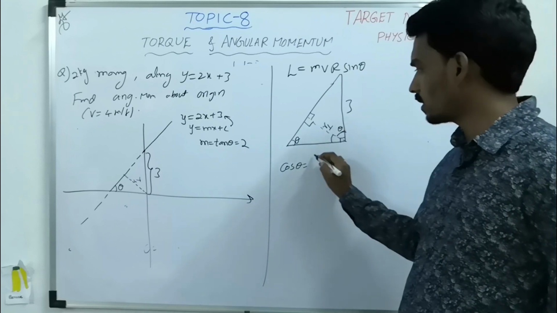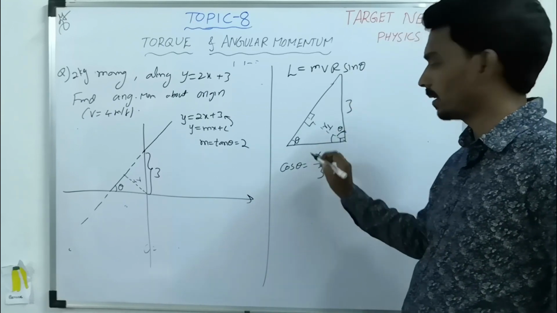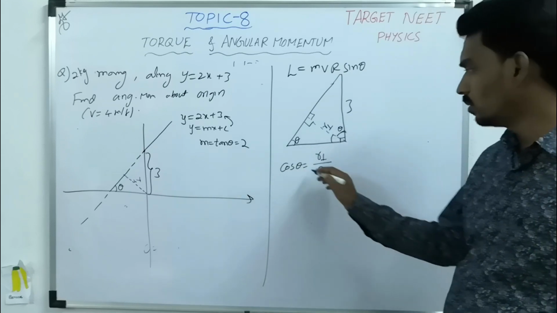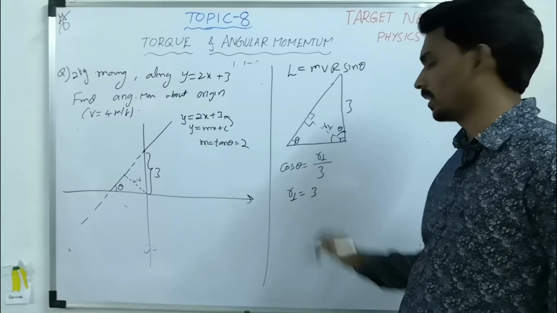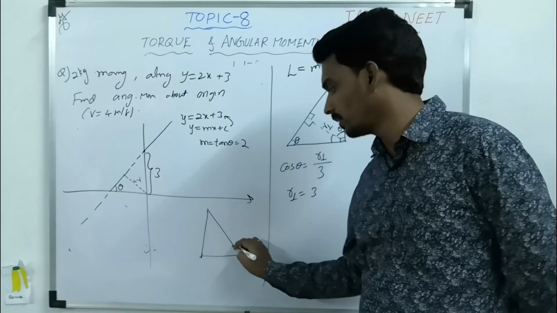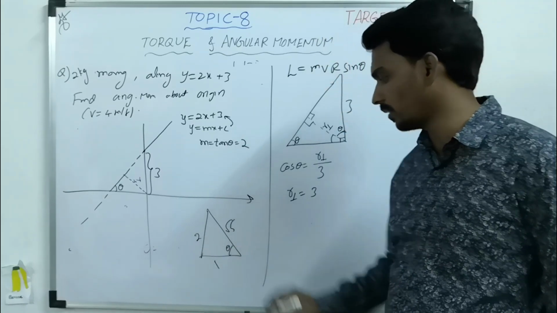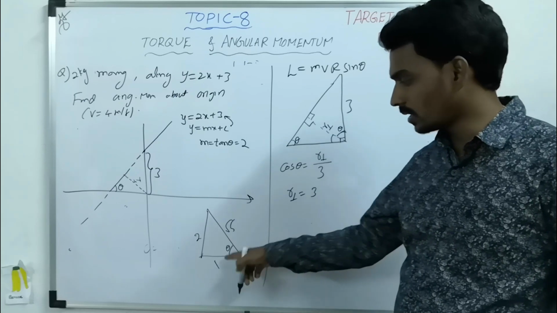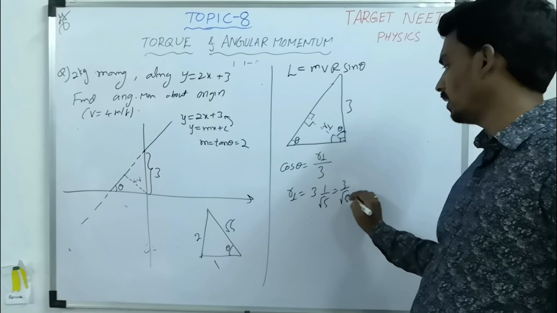Cos theta is adjacent, r perpendicular by 3. Now cos theta, how to find it? You know tan theta. If you know tan theta, that is opposite by adjacent, this will become root 5. Then what is cos theta? Adjacent by hypotenuse, 1 by root 5. Then r perpendicular is 3 by root 5.